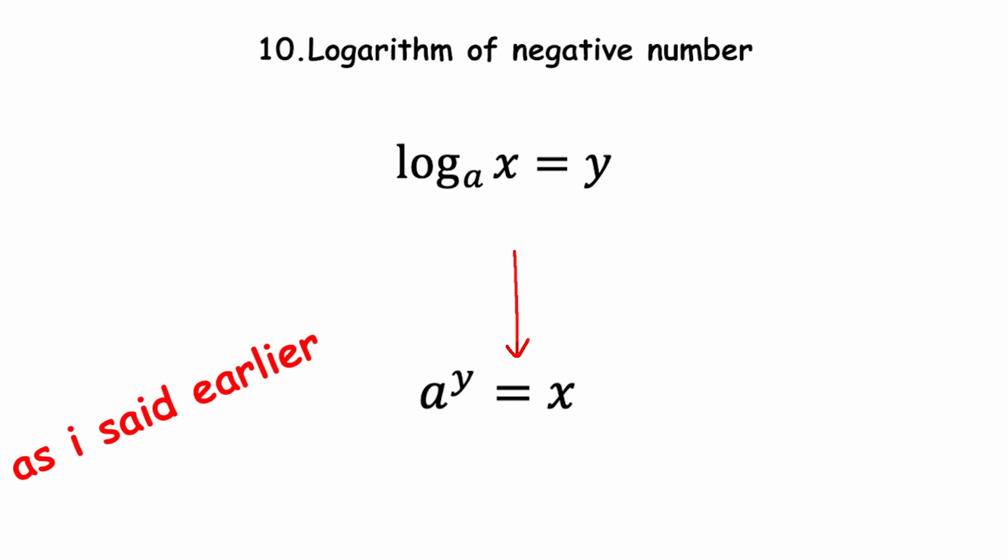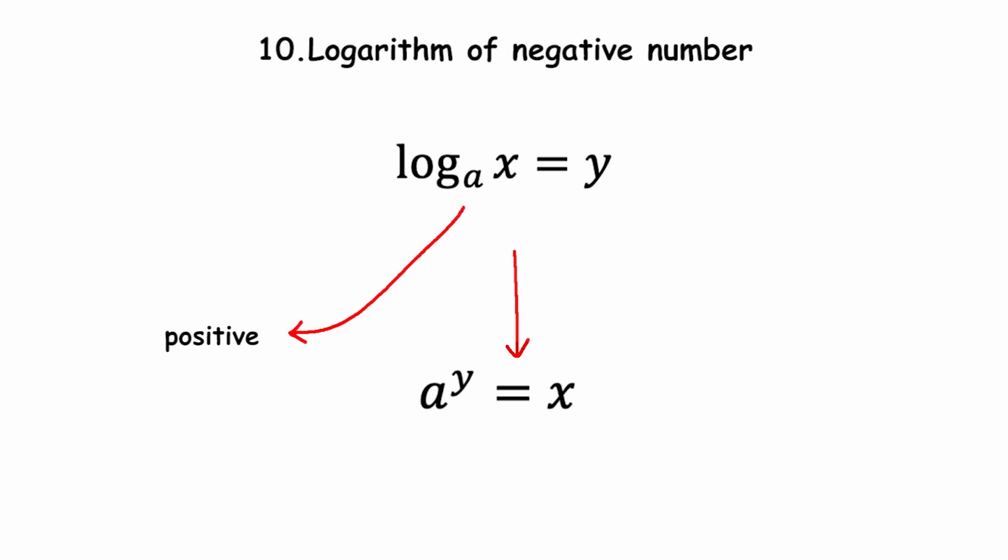Logarithm is defined as the inverse operation of exponentiation. For example, the log of x with base a equals y, and a to the power of y equals x. A logarithm tells you what exponent you need to make a certain number. As the base of a logarithm is always a positive number, there is no real number that can be raised to a power to give a negative number, so it is impossible to find the log of a negative number.